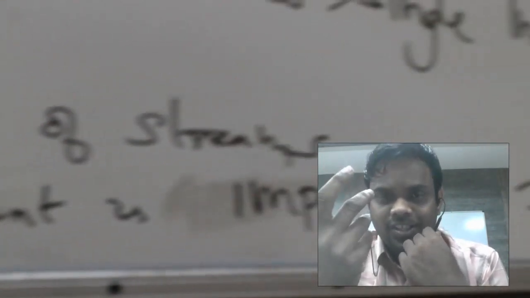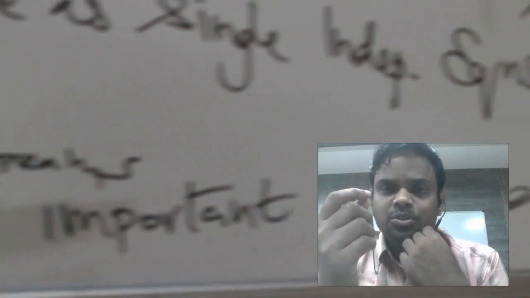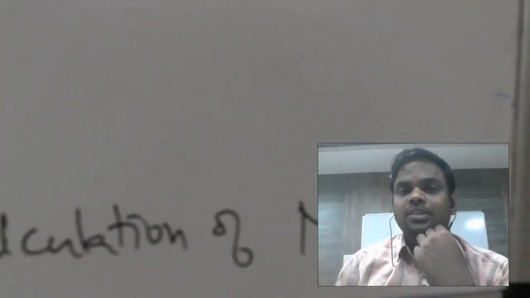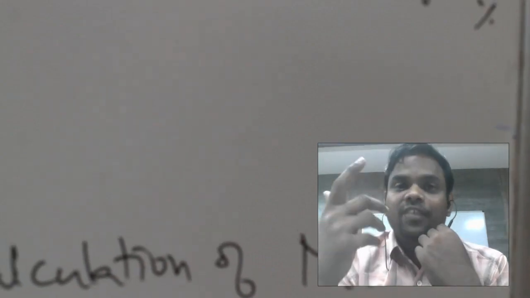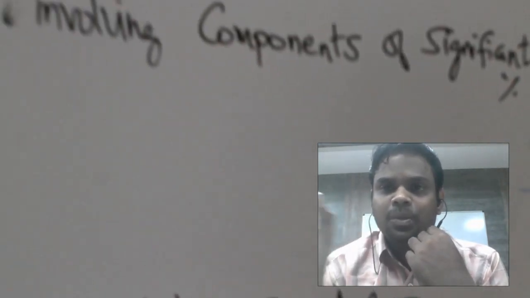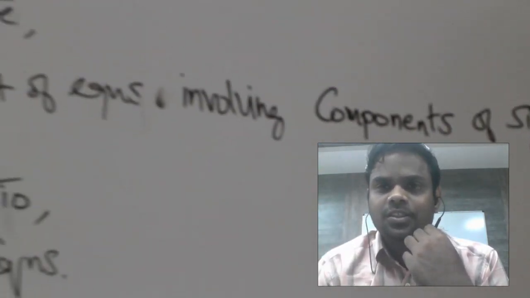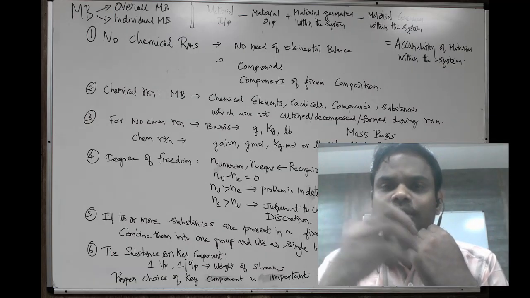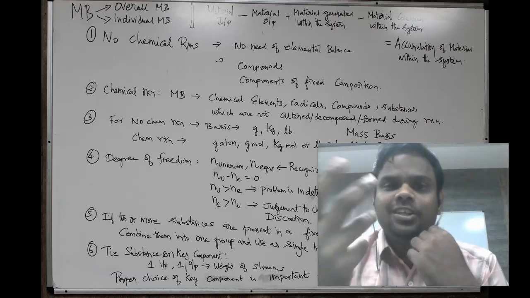But when you have more equations, the judgment of which two equations to use becomes our discretion. We can choose any two equations, but there should be logical reasoning. You should choose the equations which represent the major components, the components of significance. If some component is present at only 3% or 4%, an expression involving such components should be avoided. Components at 50%, 80%, 90% are more suitable. Equations involving such components should be considered while choosing a few equations among the various equations available.